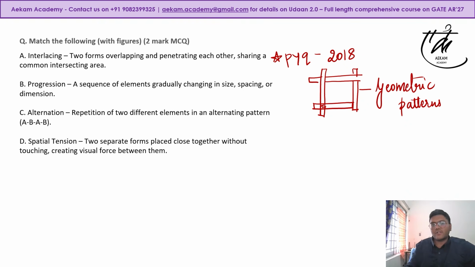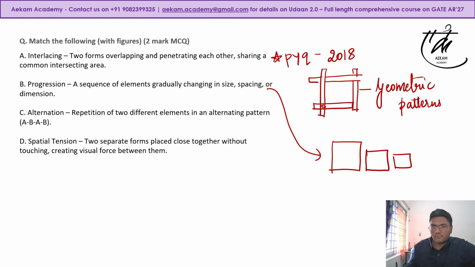Progression is more like, for example, if I have to draw, it can be a square that is reducing in size, or it can be, say, a triangle that is increasing in size. So all these are examples of progression.